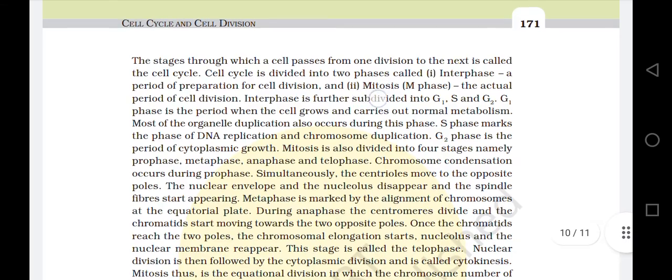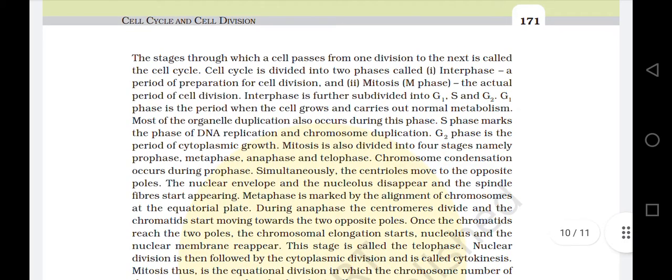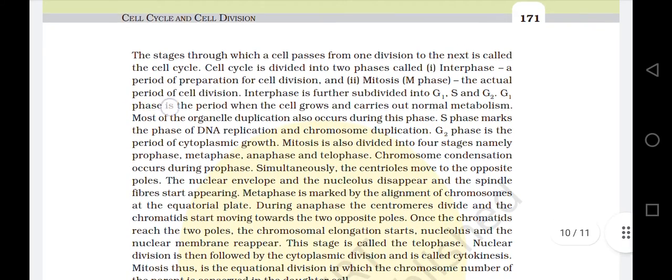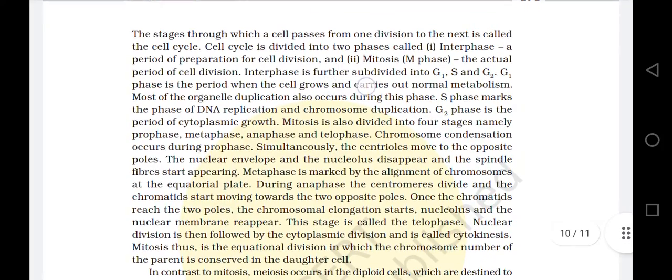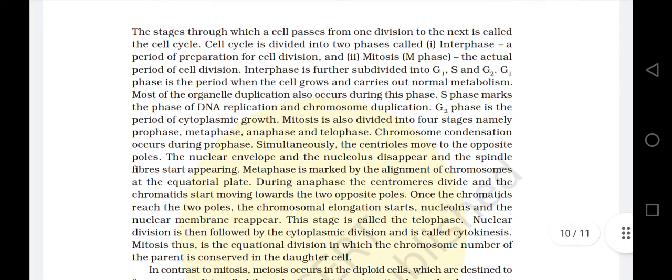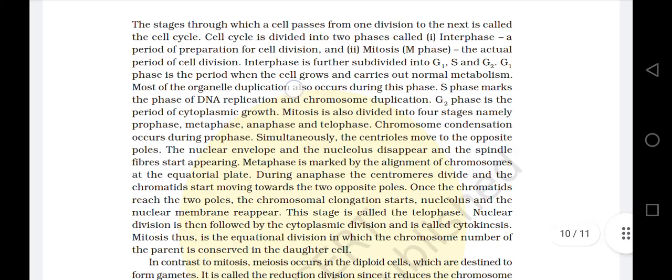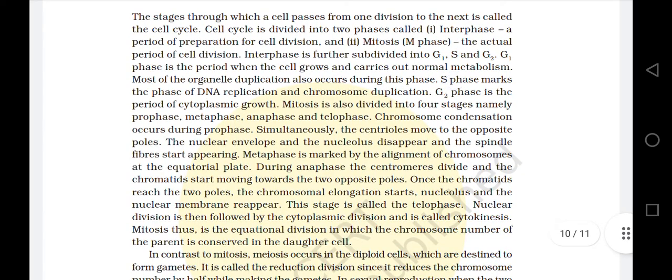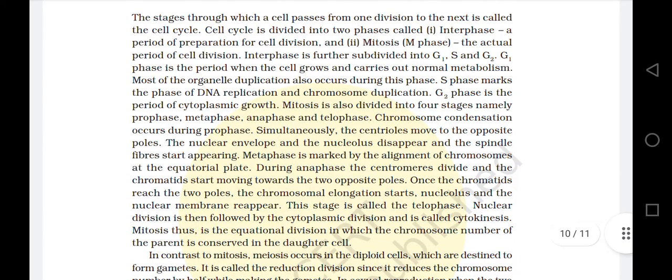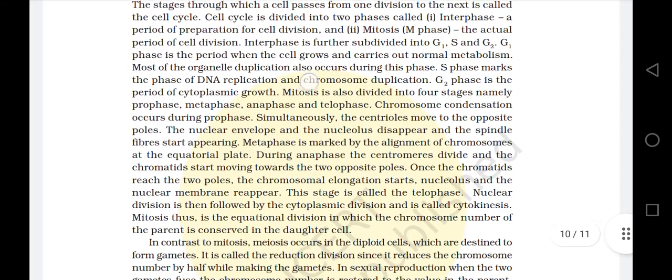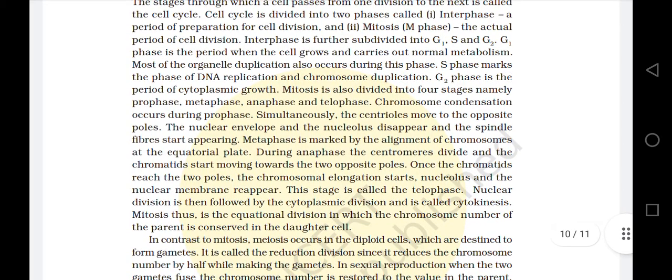Interphase is further subdivided into G1, S and G2 phase. G1 phase is the period when the cell grows and carries out normal metabolism. Most of the organelle duplication also occurs during this phase. S phase marks the phase of DNA replication and chromosome duplication. G2 phase is the period of cytoplasmic growth.